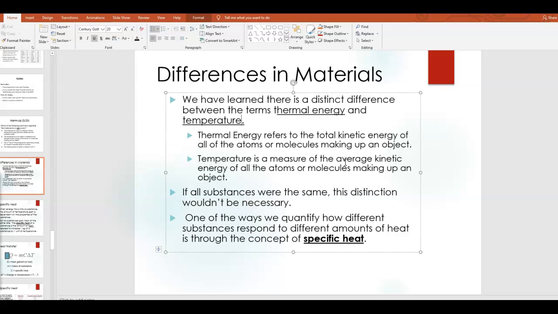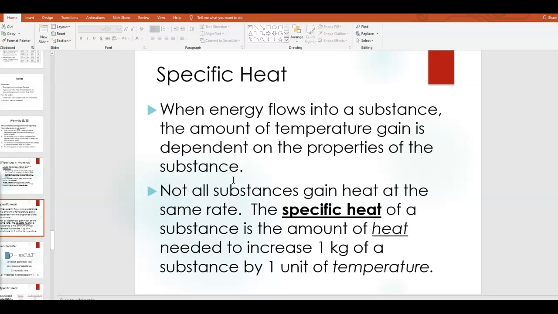And so, obviously, different types of materials behave differently when you add or remove heat from them. So, today we're going to be talking about one of the ways that we quantify how different substances respond to different amounts of heat, using the concept of what's called specific heat. Okay, and there is an equation for that. We will see that momentarily. First, let me just give you some definitions.